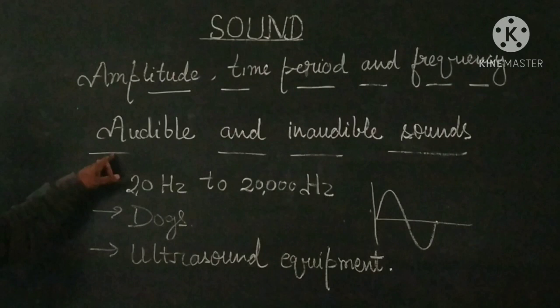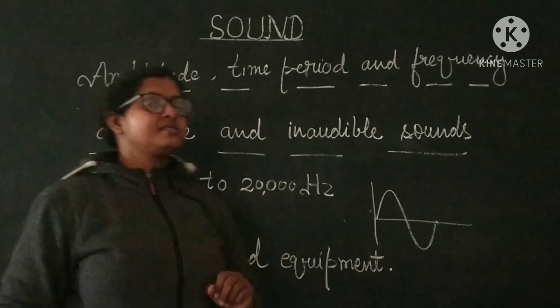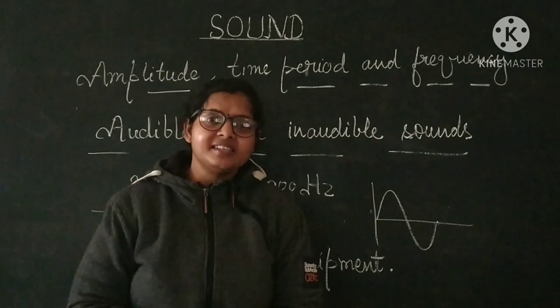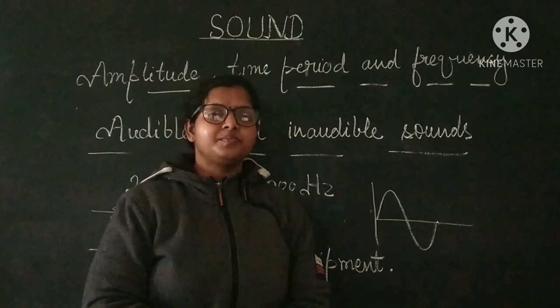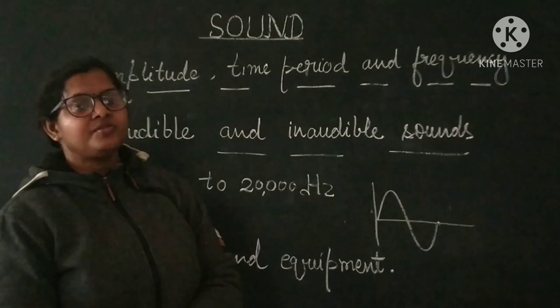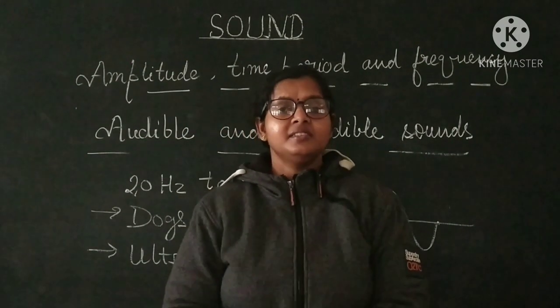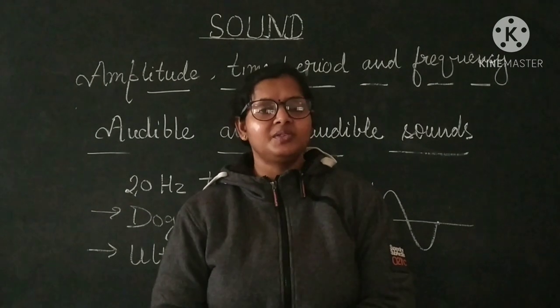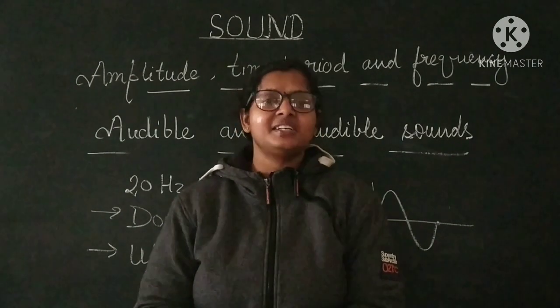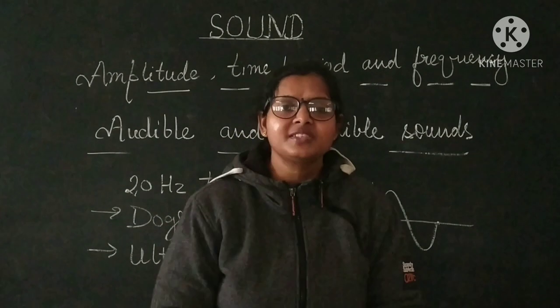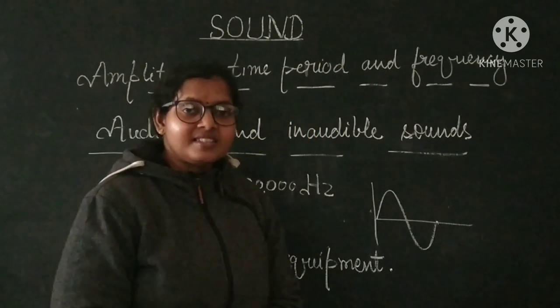Now, audible and inaudible sounds. Audible sound is the sound which you can hear easily. And inaudible is the sound which you cannot hear. What is the speciality of the sound which you cannot hear? Generally, we hear each and every sound. So, what is that sound?